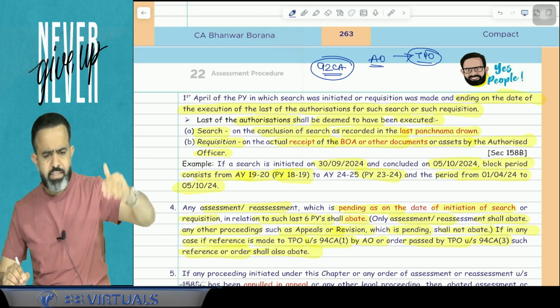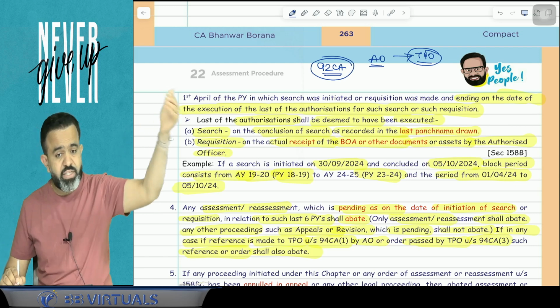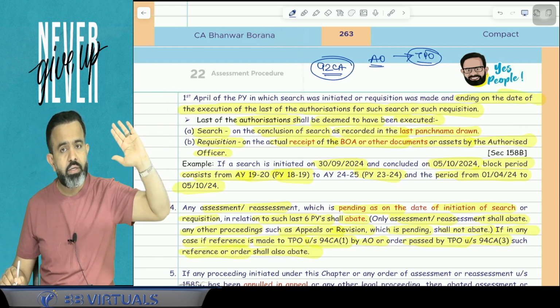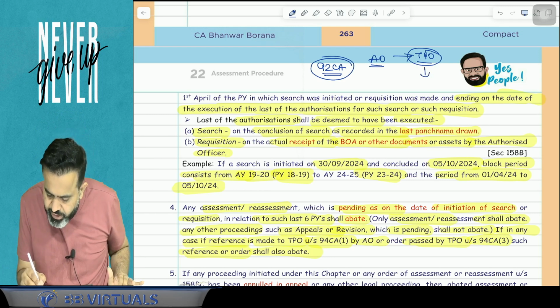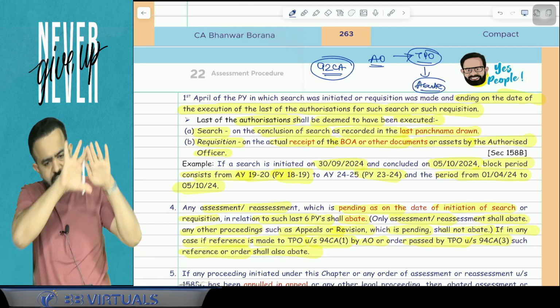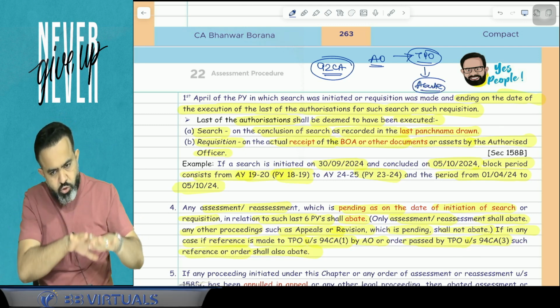So suppose your case is transferred to the TPO and is with the TPO, or suppose the TPO passed the order but the AO has not yet passed the order. Whatever TPO proceeding or TPO order, that is also going to abate. Abate means stop here.